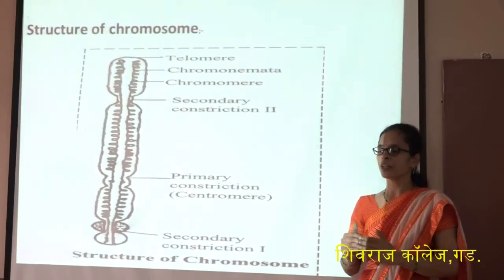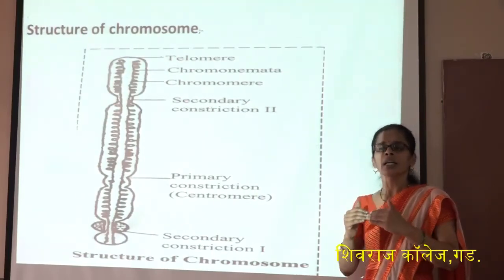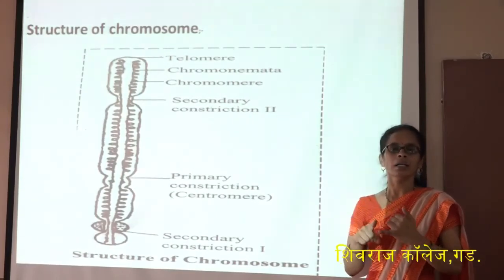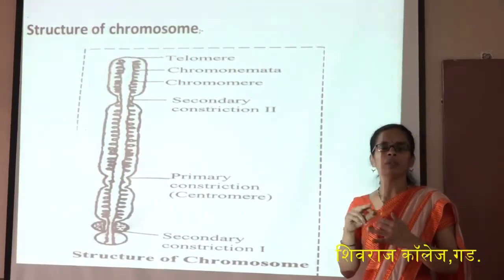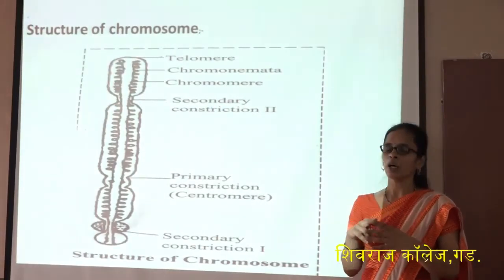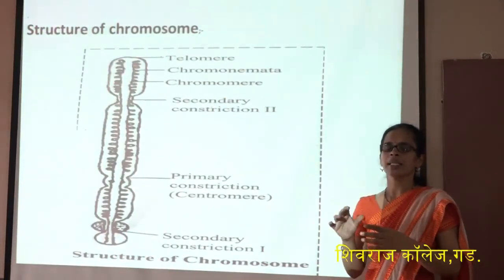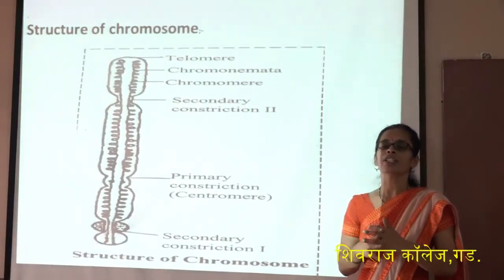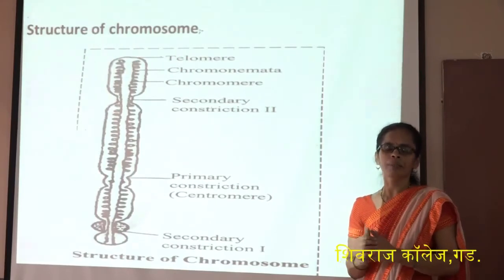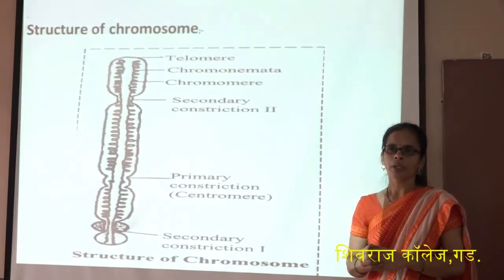In this way we complete several parts of inheritance and variation. In today's lecture, we studied the deviations from Mendel's experiment: incomplete dominance, codominance, multiple alleles, and pleiotropy. In these cases, we see deviations from the phenotypic ratio of Mendel's experiment. Next lecture we will study the next part. Thank you.